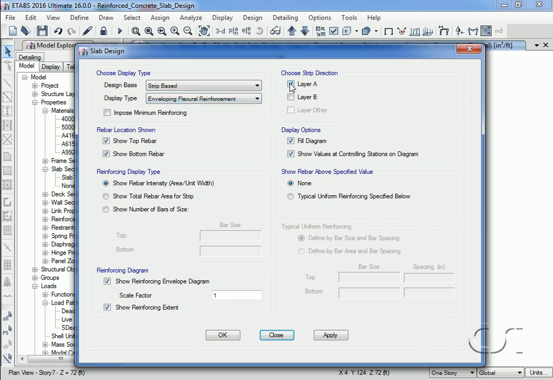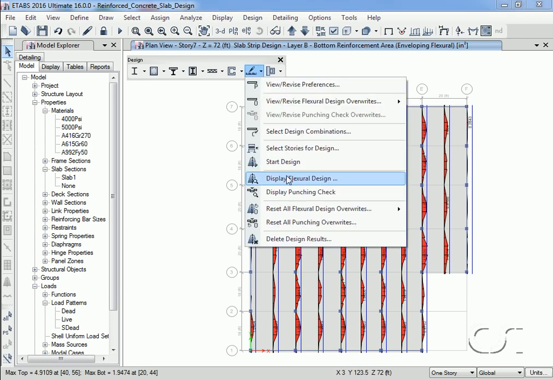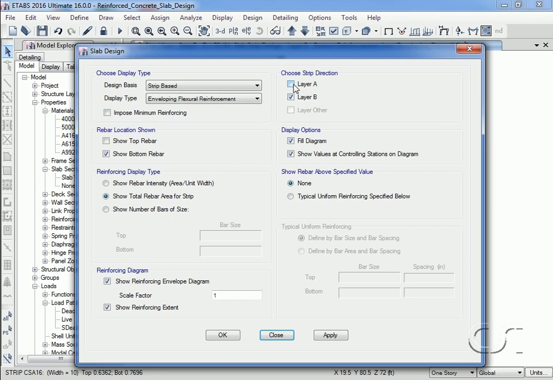Switching to layer B, and then checking the top rebar, we will ask for the total rebar to be shown just for the bottom rebar. Switching back to layer A, we will ask for reinforcing to be shown in terms of number 5 bars. We can switch off the enveloping and show only the rebar required above typical if desired.